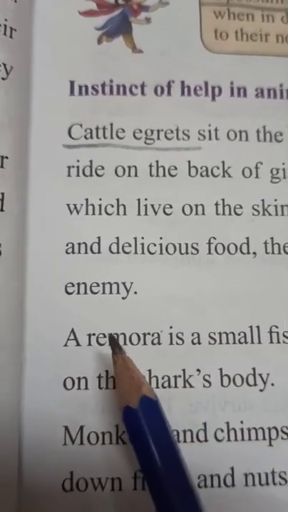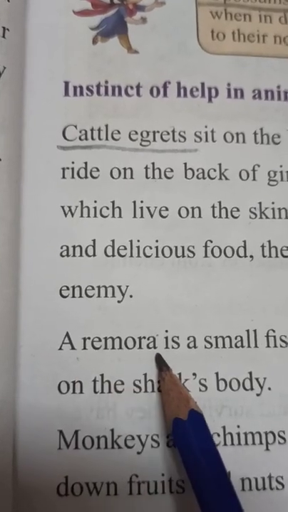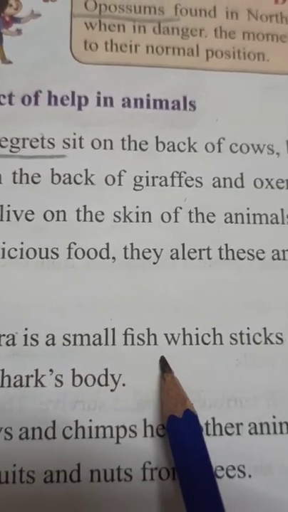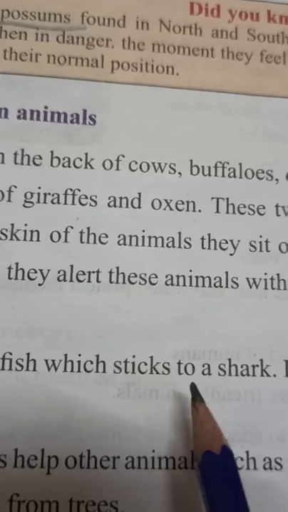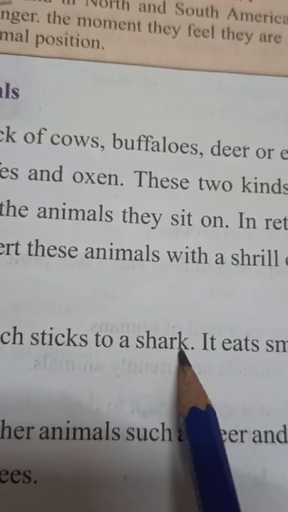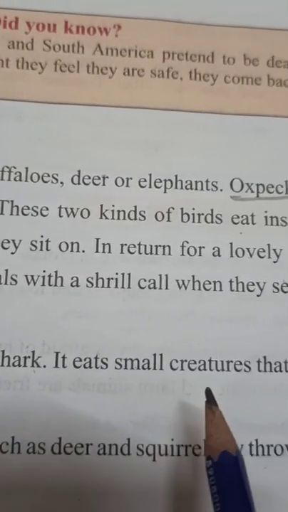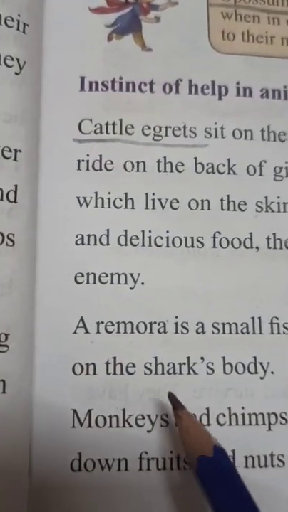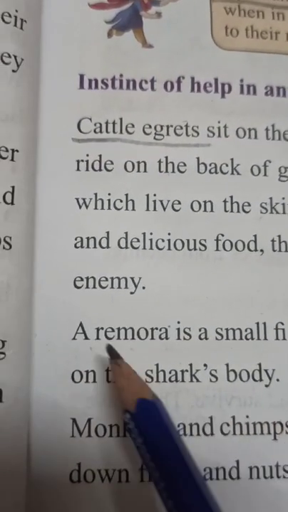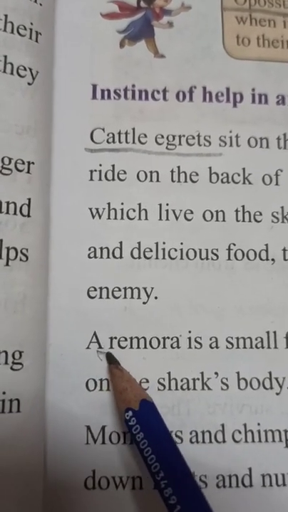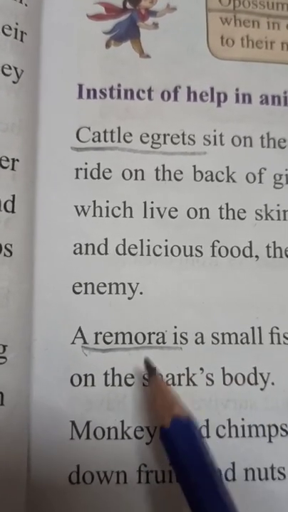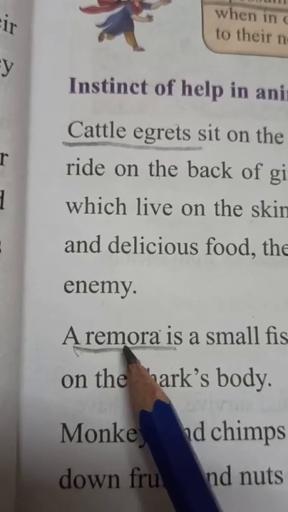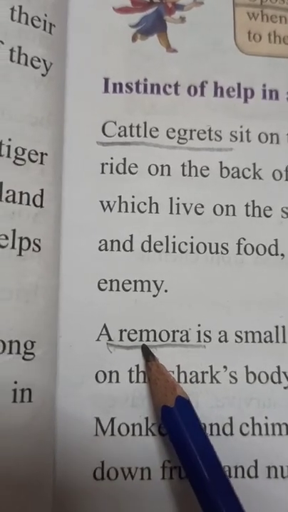So next, a remora is a small fish which sticks to a shark. It eats small creatures that live on the shark's body. Here, children, the name of a small fish is given. A small fish which is named a remora.